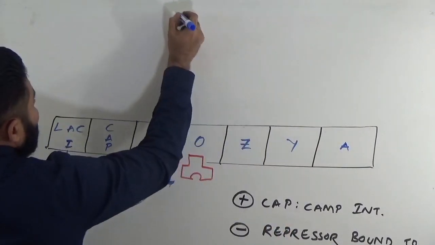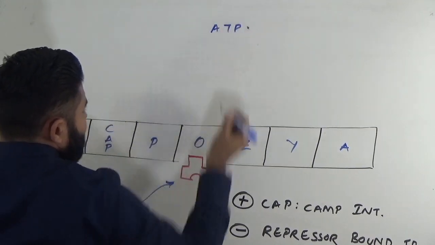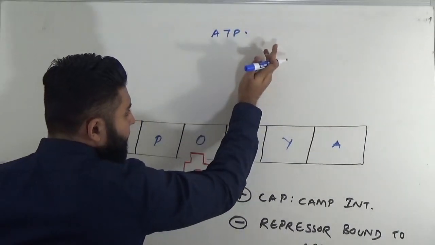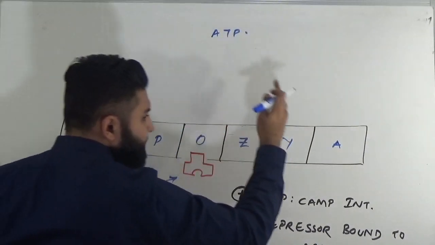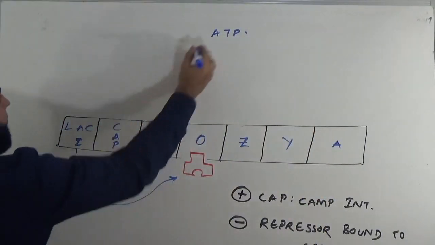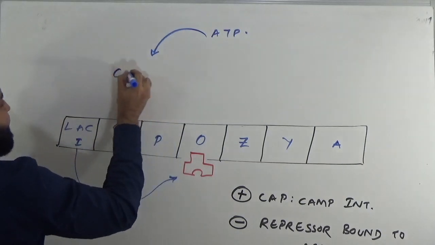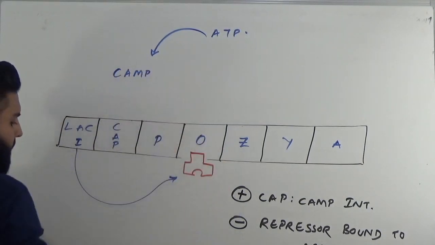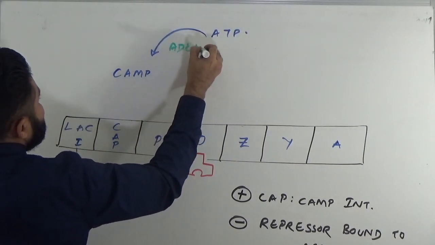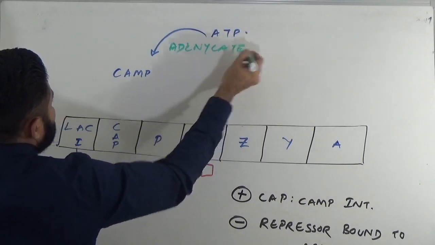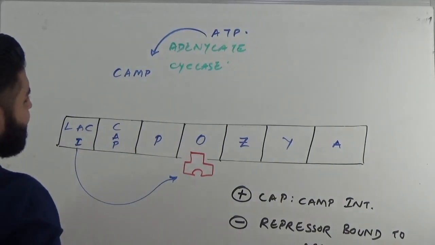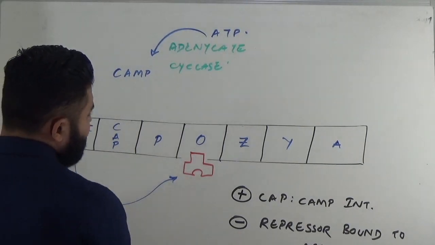That means whatever ATP is there is depleting. When ATP decreases it becomes ADP, then AMP. Here, ATP will be converted to cyclic AMP by the enzyme adenylate cyclase. It's really simple.